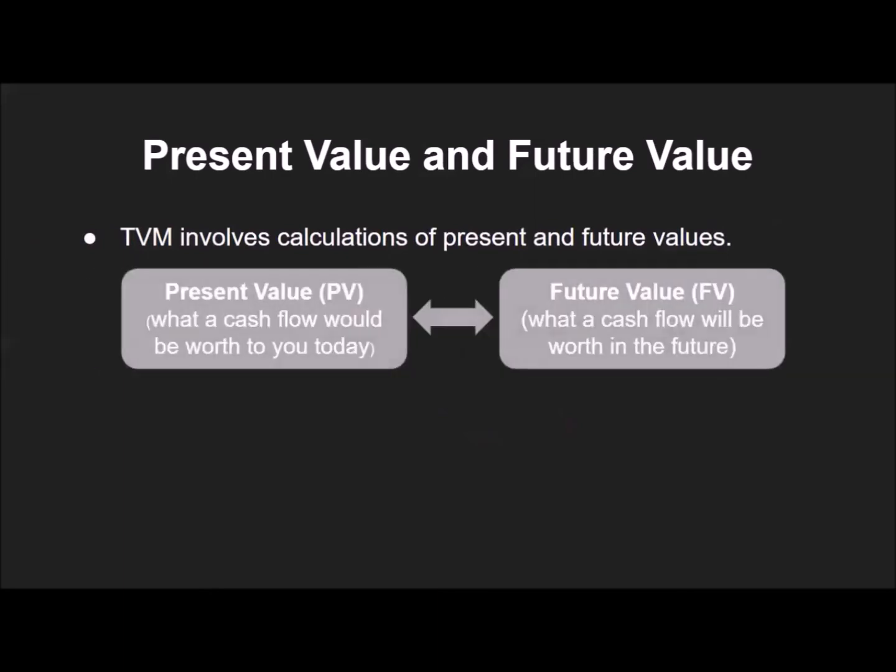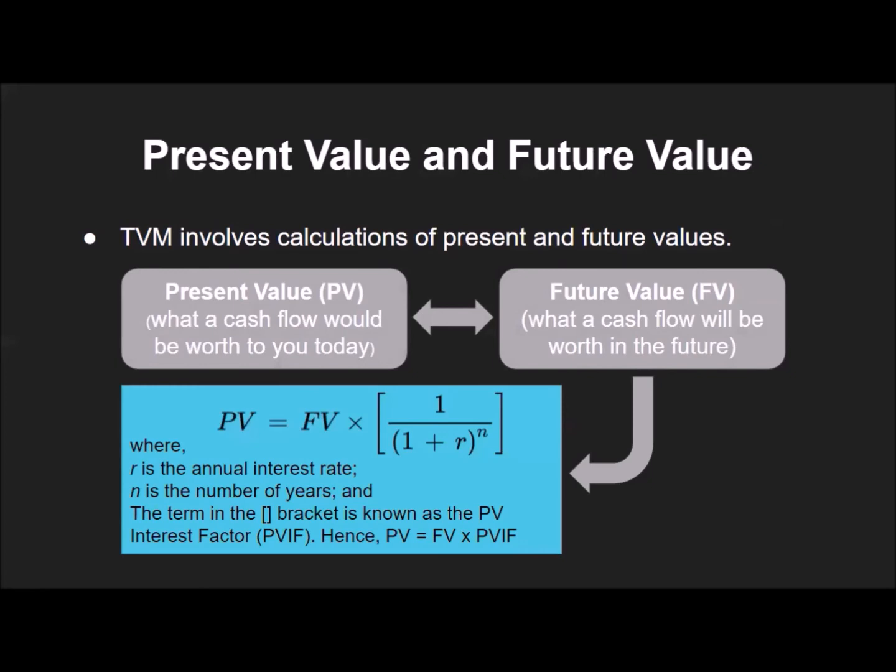The formula is simple. The present value, PV, is equal to future value, FV, multiplied by the present value interest factor, PVIF. PVIF is equal to 1 divided by 1 plus annual interest rate, R, or better known as the discount rate, to the power of n. Using this formula, you could calculate the present value of the future cash flows.